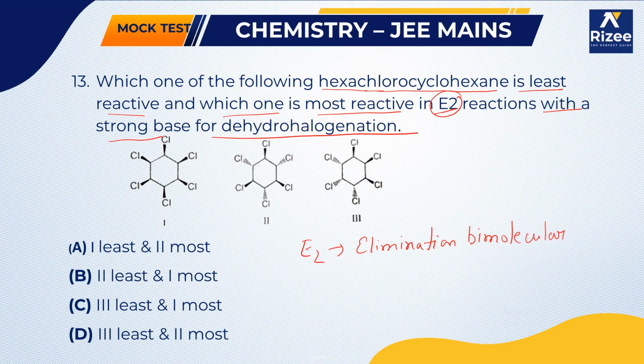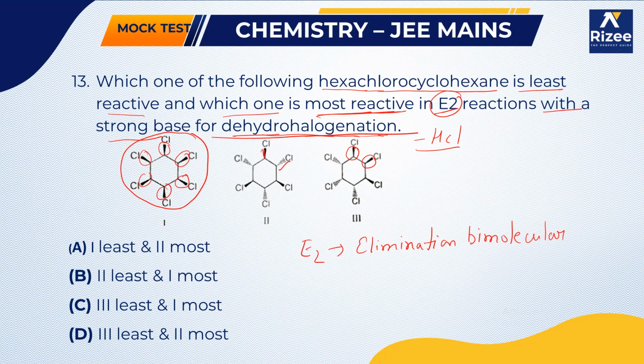Now you can see in the structures that chlorine is the leaving group, because he is asking for dehydrohalogenation, which means HCl will be removed. Here all the chlorines are below the plane, and here this one is also below the plane.